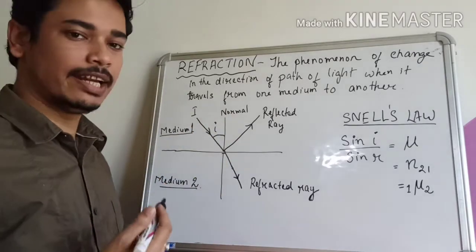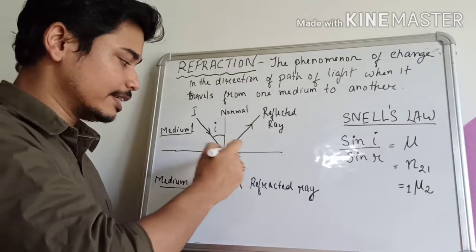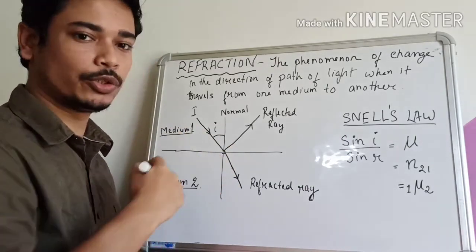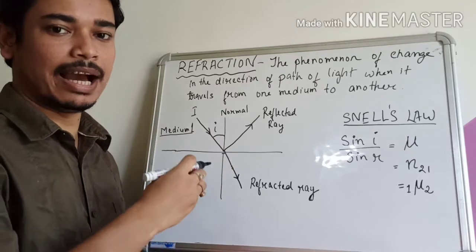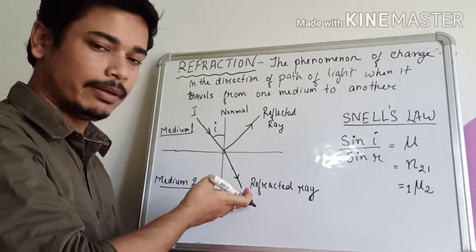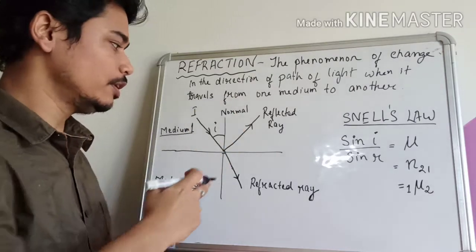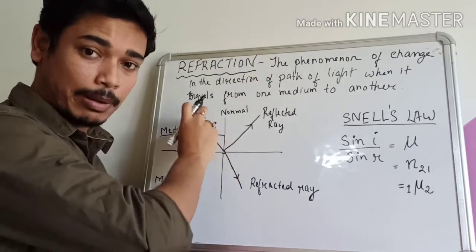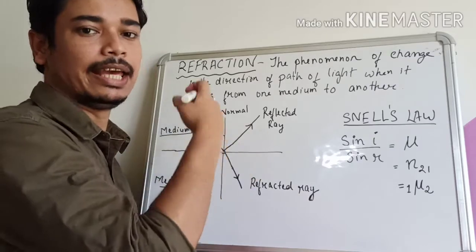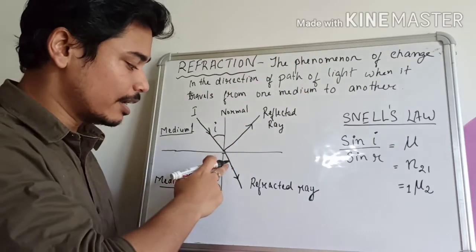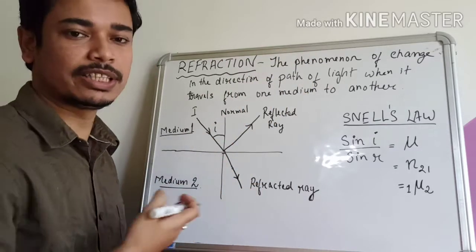Now if a ray is incident at the interface between two media, then that ray may either be reflected or it may be transmitted. Okay, sometimes both cases may happen. So a part of the incident light gets reflected into the same medium and another part gets transmitted into the second medium.